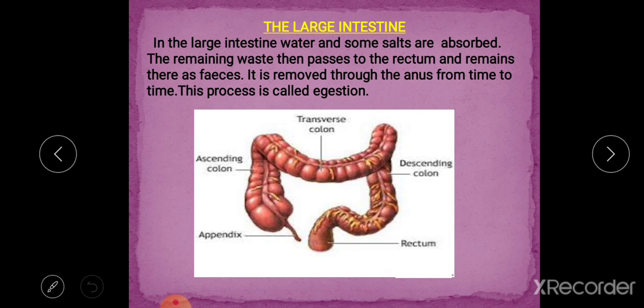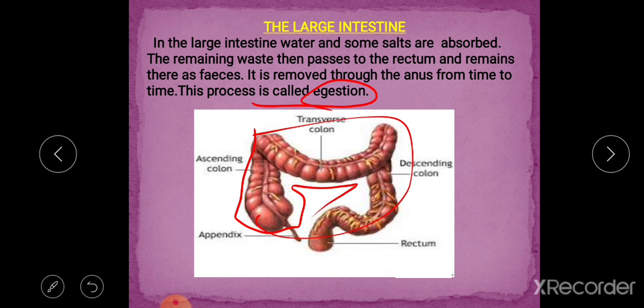Now next we will discuss the important organs of our digestive system, that is the large intestine. In the large intestine, water and some salts are absorbed. The remaining waste then passes to the rectum and remains there as feces. It is removed through the anus from time to time. This process is called egestion. This is the structure of the large intestine.